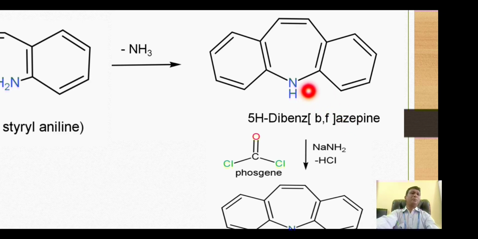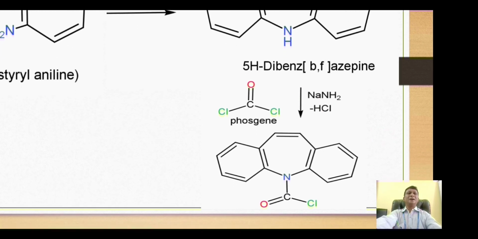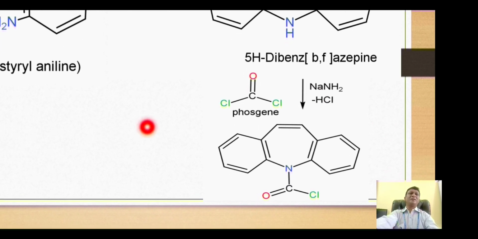The negative charge will then develop on this nitrogen, so it will become a powerful nucleophile and it attacks on this carbonyl carbon of phosgene to release the HCl molecule, and thus it gives us the formation of this nucleus in which we have a carbonyl chloride group at position number 5, that is on the nitrogen.